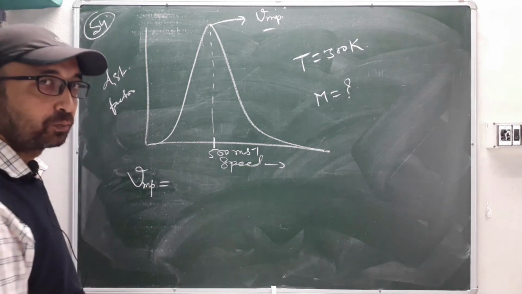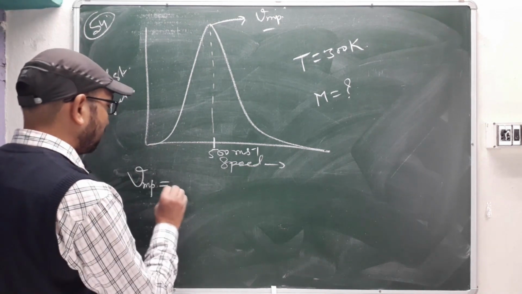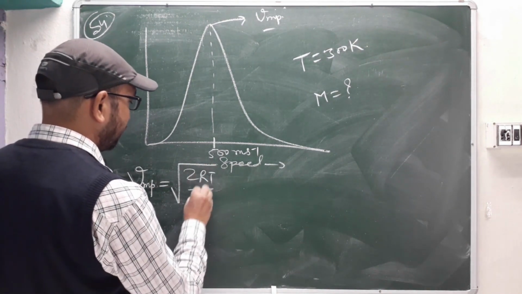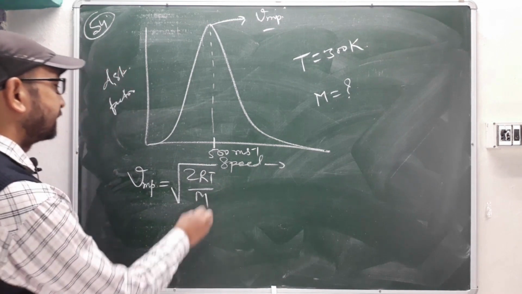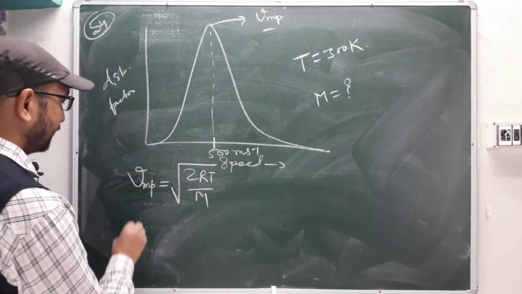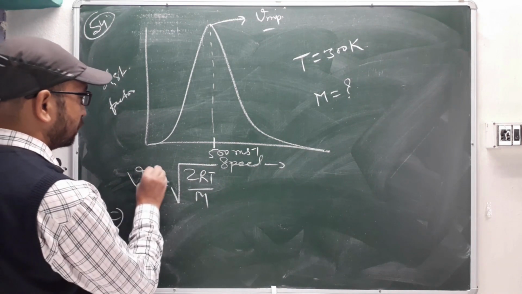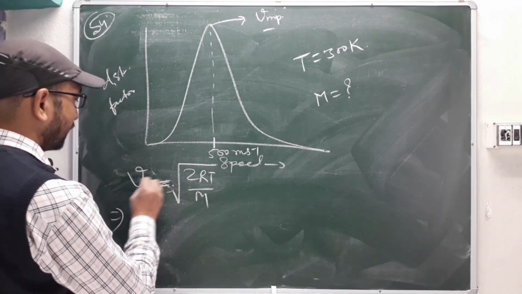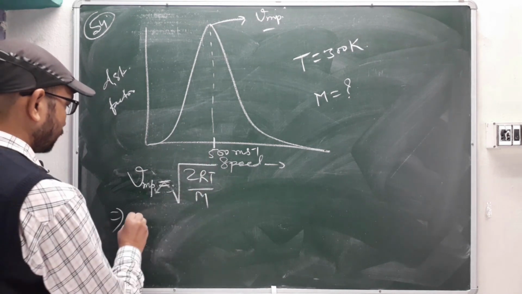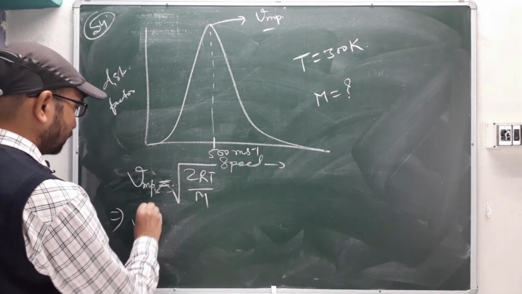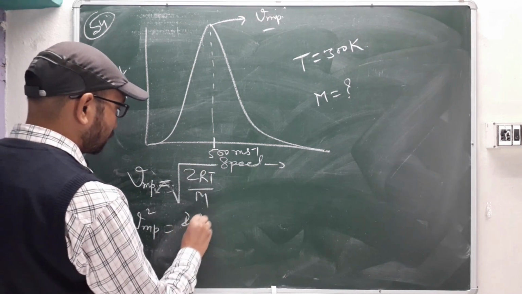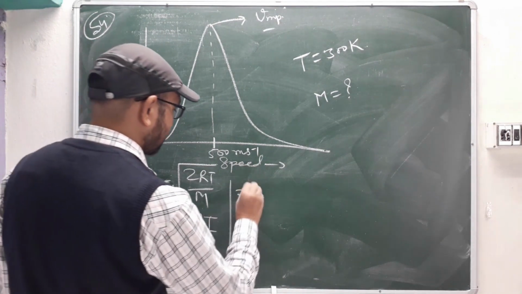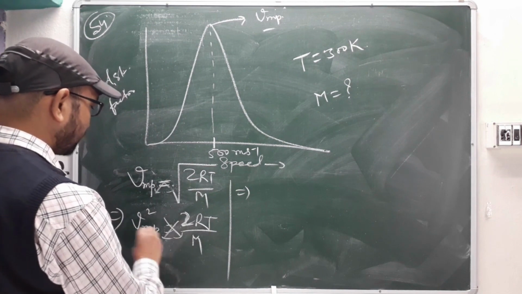So what is the formula for most probable velocity? V_mp equals under root 2RT by M. This M we want, right? This value already has been given. So we'll do the cross multiply. Before that I'll just square it, to remove this under root. So V_mp squared equals 2RT by M. Now just write down that cross multiply whatever we were doing.